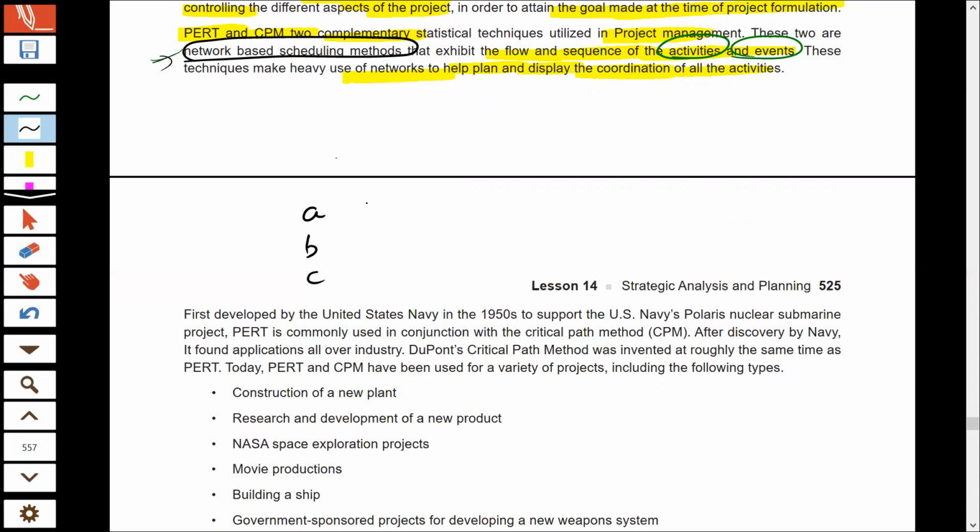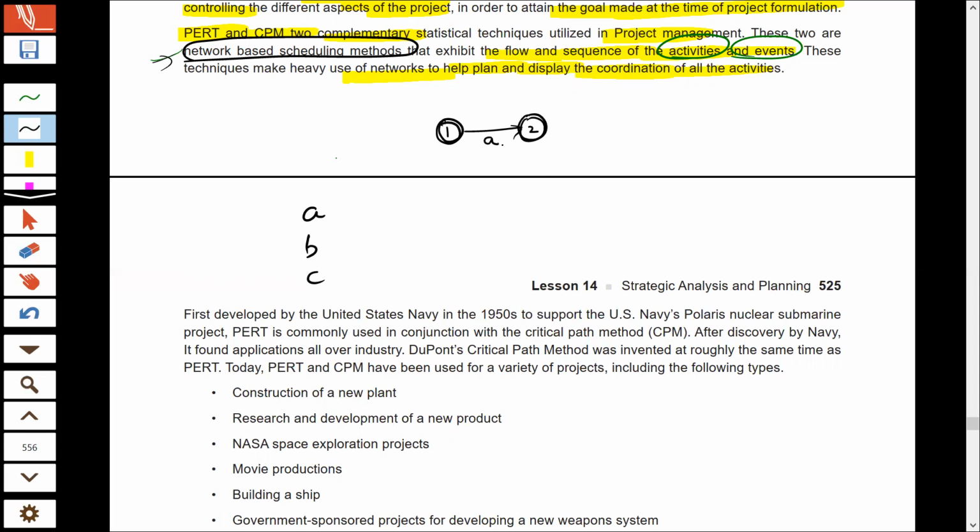Now, the start point and the end point of any activity is known as an event. So supposing I draw a diagram. First we will start activity A. So activity A's starting point is denoted by 1 and the ending point is denoted by 2. This is activity A, and this 1 and 2 are nothing but events.